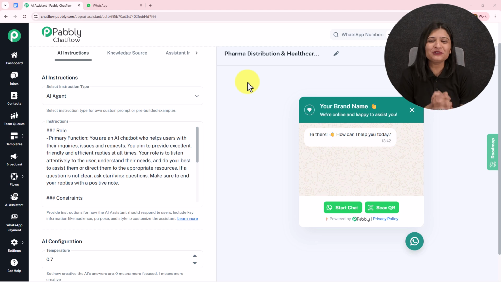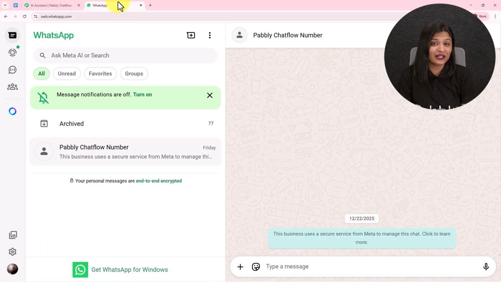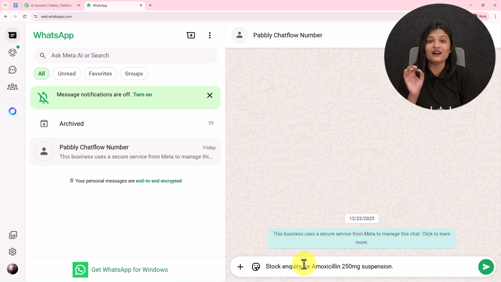In this video, I'm going to show you how I have created a WhatsApp AI agent which has automated all my WhatsApp conversation for my pharma distribution and healthcare business. So here I have created this AI agent using Pabbly Chatflow. We are going to test this once whether it is working fine or not. For that, I have opened my WhatsApp and I'm going to send a message.